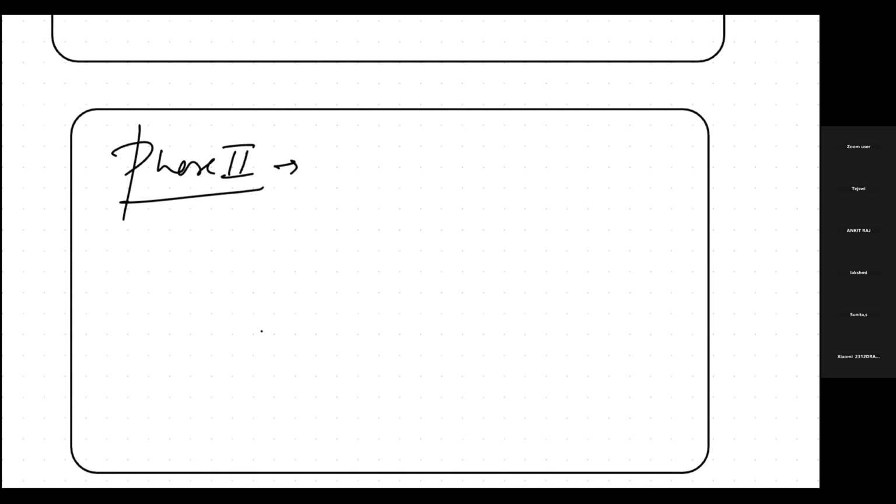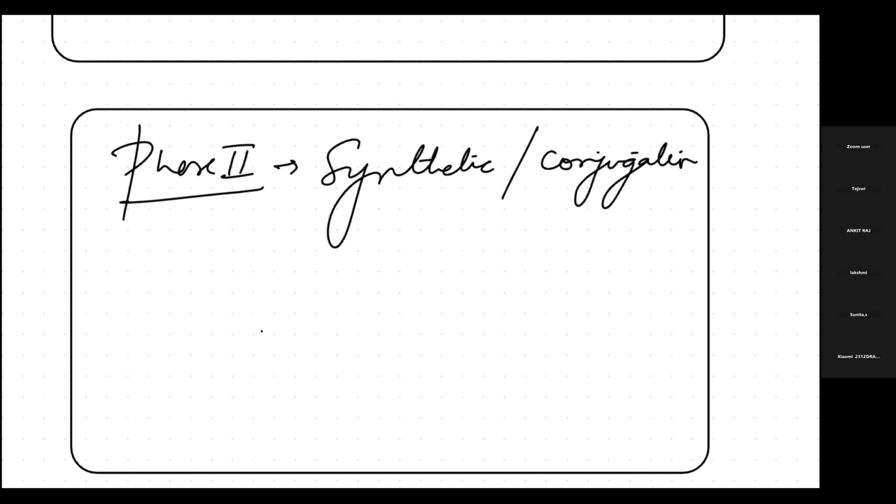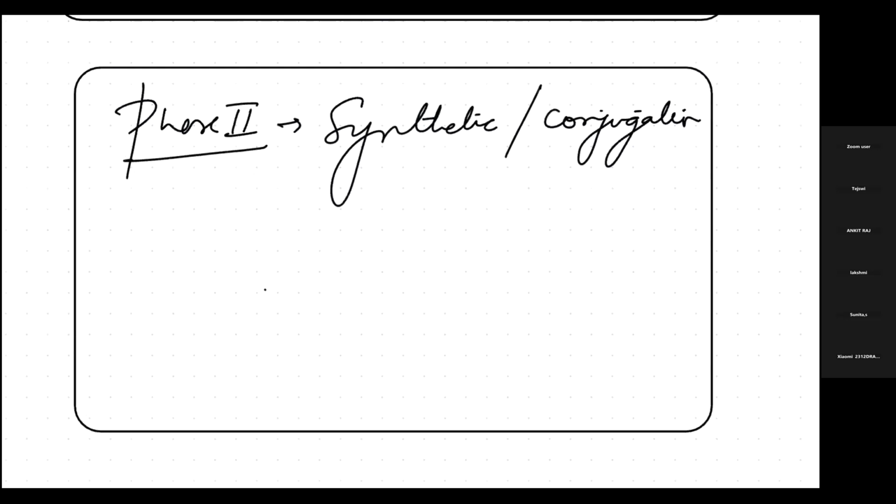Because the membrane is always welcoming for lipids, it will welcome it back, and then it will undergo phase 2 of the metabolism. Now this phase 2 metabolism is called synthetic or conjugation reaction. What is a synthetic or conjugation reaction? Why are we calling it conjugation? Because over here covalent attachments are done.